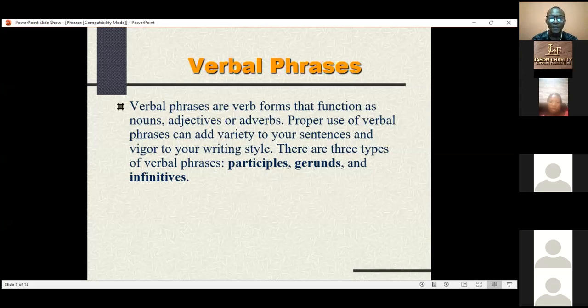Verbal phrases are verb forms that function as nouns, adjectives, or adverbs. Proper use of verbal phrases can add variety to your writing style. There are three types of verbal phrases: participles, gerunds, and infinitives.